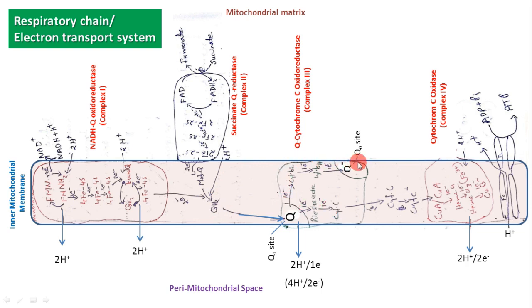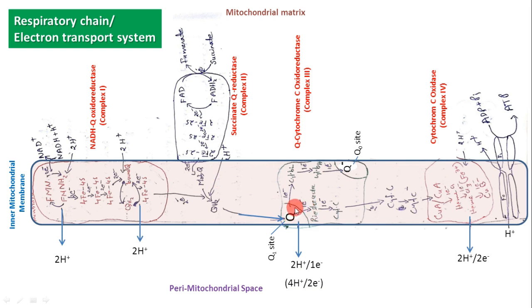Complex 3 is a particular one. It has 2 ubiquinone binding sites. One is called the Q1 site, the other the Q0 site. The Q1 site is facing towards the perimitochondrial space and the Q0 site is facing towards the mitochondrial matrix. The reduced form of mobile Q, QH2, will bind to the Q1 site and release its 2 electrons. Thereby 2 H+ ions are pumped into the perimitochondrial space.